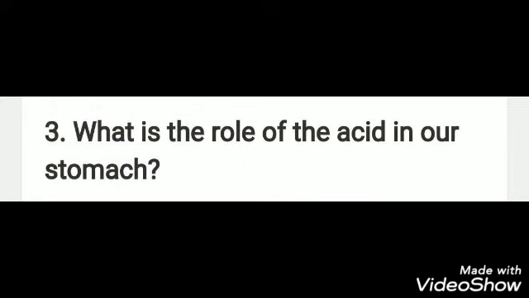The next question of this exercise is a very important question. The question is, what is the role of the acid in our stomach? Now we all know that the acid present in our stomach is HCl. HCl present in the stomach dissolves food particles and creates an acidic medium. In the acidic environment, the protein digesting enzyme pepsinogen is converted into pepsin, and it also acts as a protective barrier against many disease-causing germs.